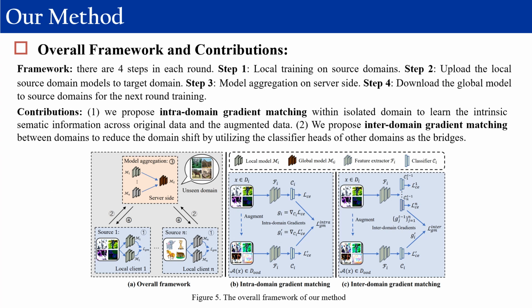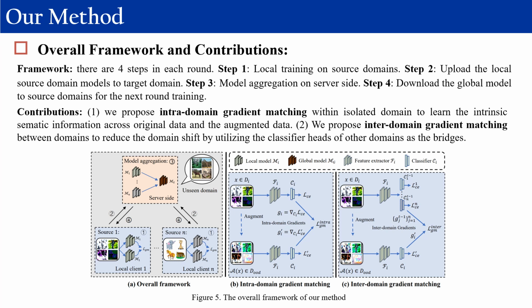The overall framework and contributions of our method are shown in Figure 4. Framework. There are 4 steps in each round. Step 1. Local training on source domains. Step 2. Upload the local source domain models to the server. Step 3. Model aggregation on the server side. Step 4. Download the model to source domains for the next round of training.